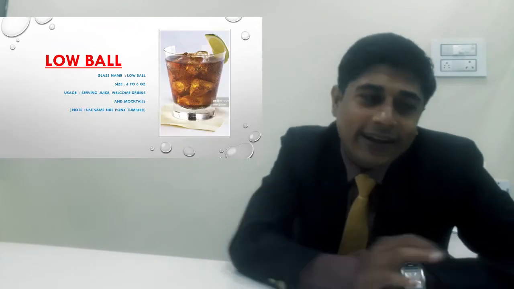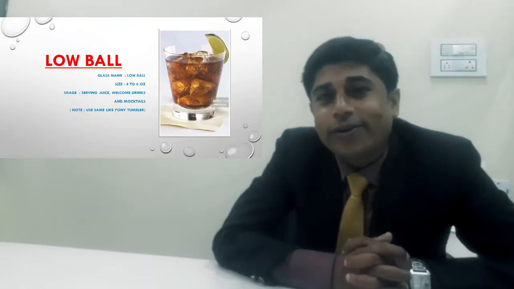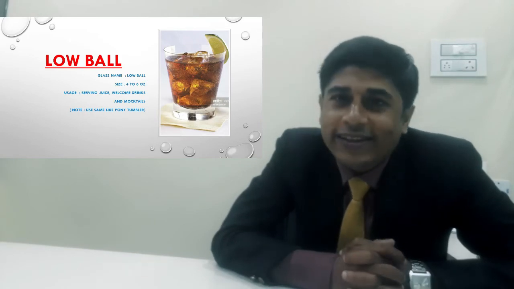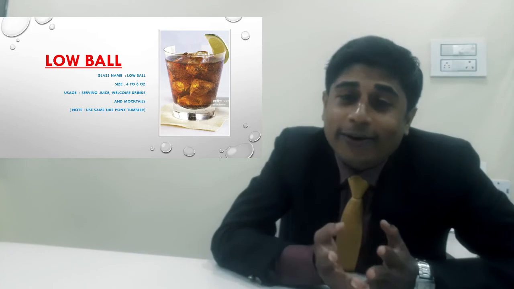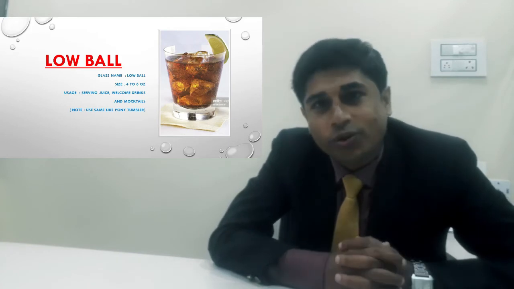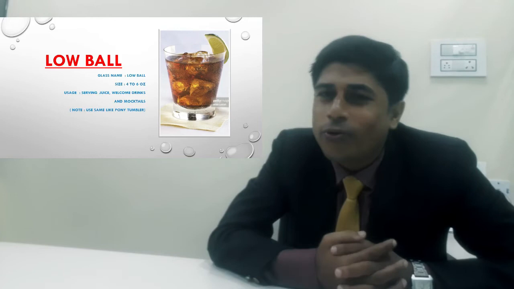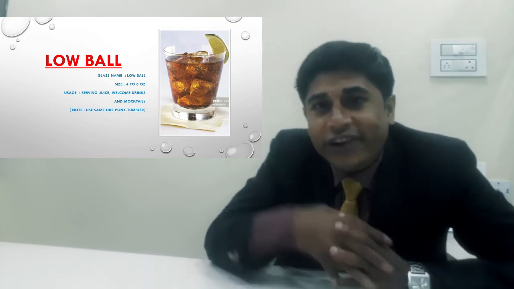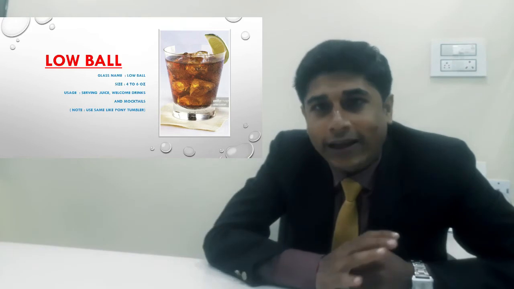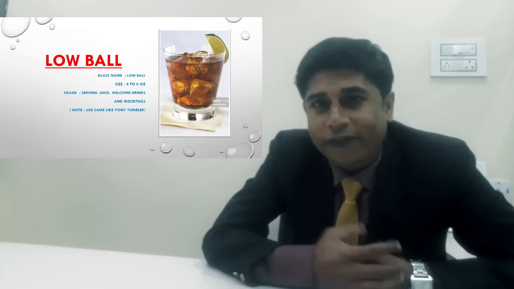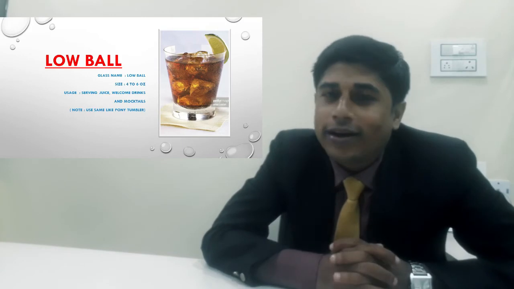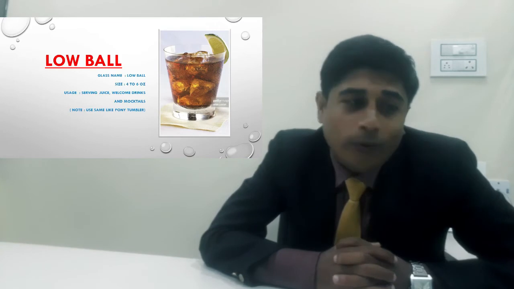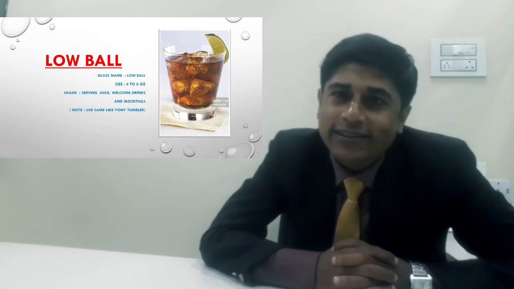So our next slide is the lowball glass. You can serve any kind of straight drinks, mocktails, cocktails, juices, or any kind of sodas, coke, anything in this glass. Basically any kind of straight drink, without ice, you can serve to the guest. If the guest asks for a drink without ice, then we serve it in this. This is called the lowball glass. What is the ounce of this lowball glass? It is 4 to 6 ounce.